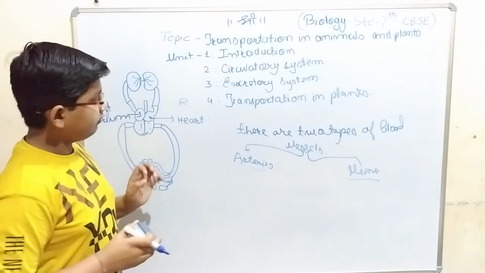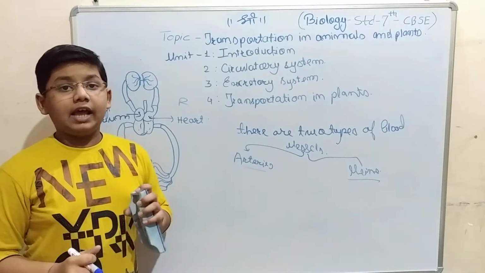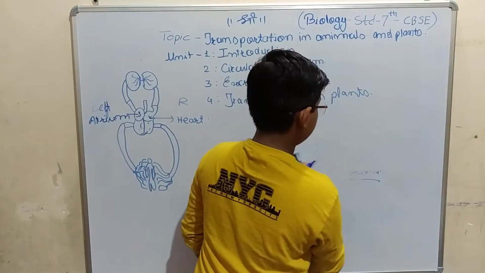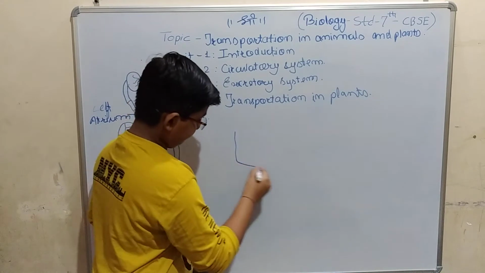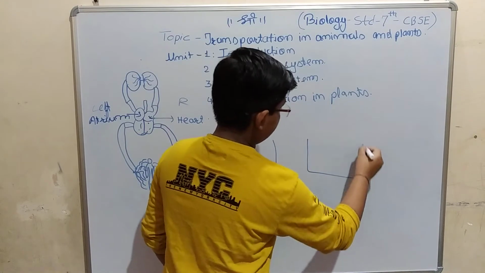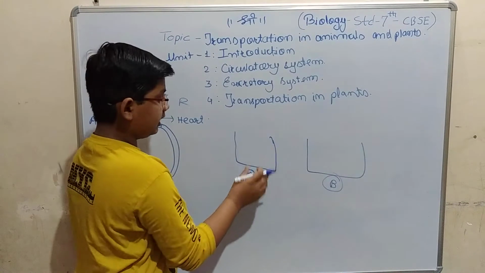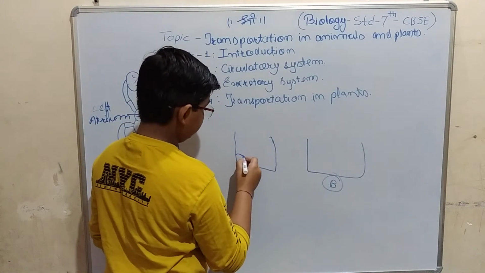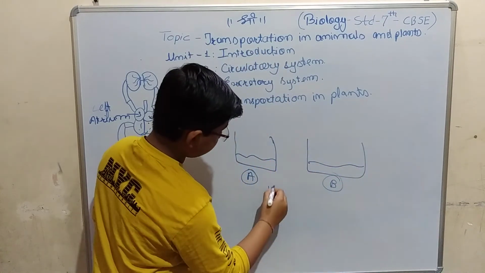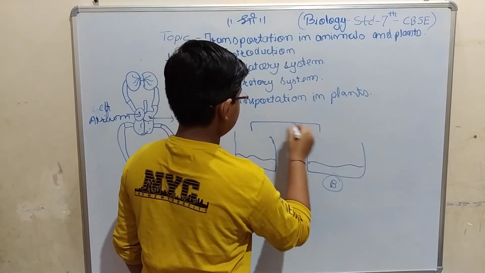Before looking at the heart, we must look at what is meant by blood. Now what is meant by blood? Blood is the thing that is useful for our body. In the same way, if we take two beakers, let's call one beaker A and the other beaker B. If I put a small quantity of water in them, what happens? H2O is added in both cases.